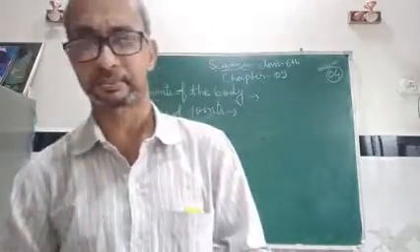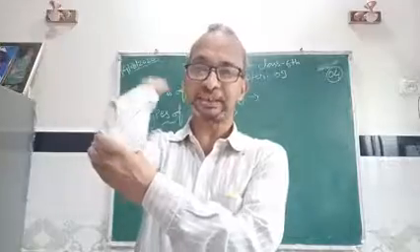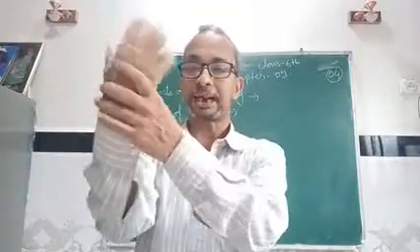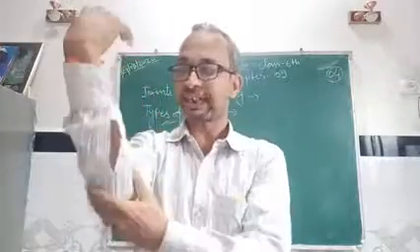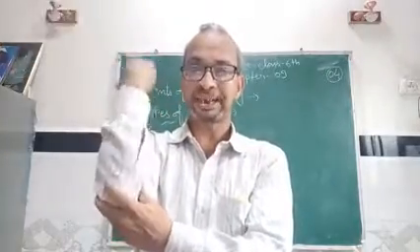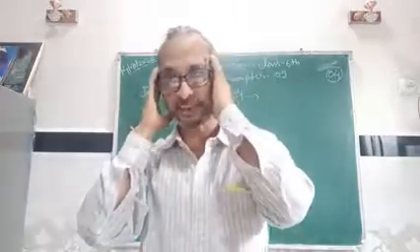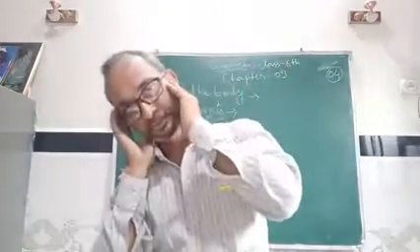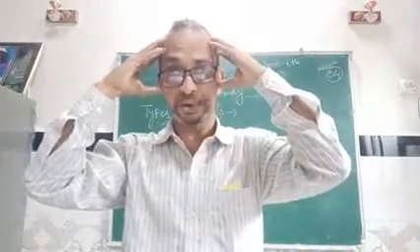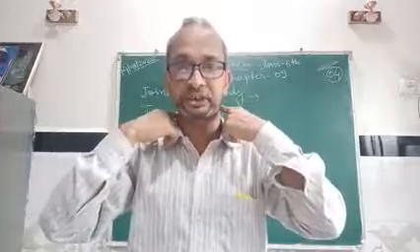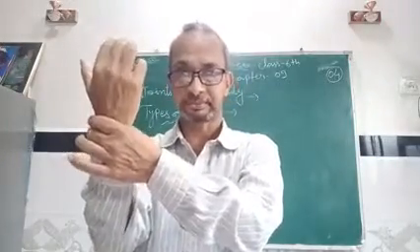For example, in your hand, you can bend easily from here. Your arms also you can bend in this direction. Your head can move anywhere. This means your skull and shoulders join to each other, and your hand and arm join to each other.